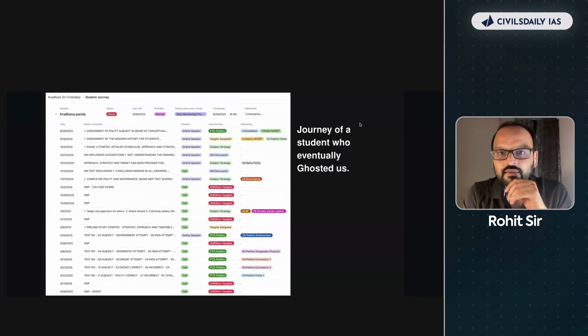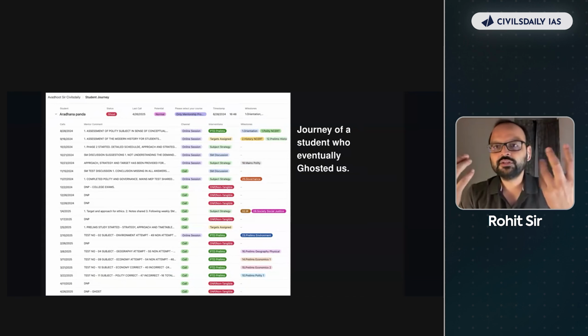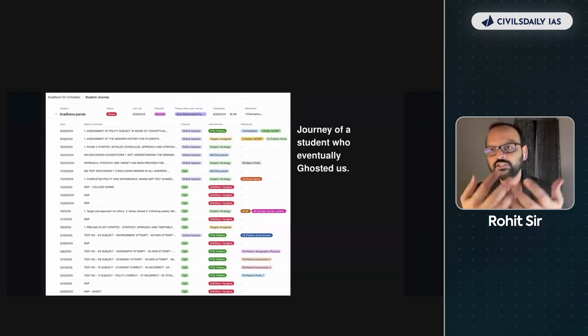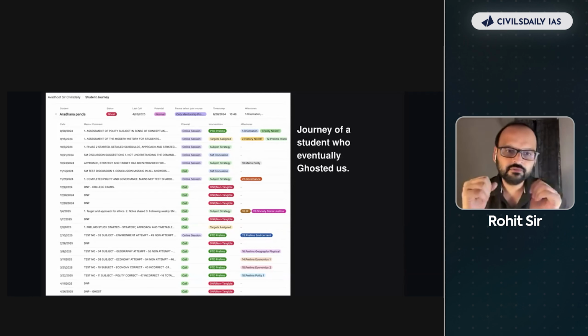At the same time, there would be few people who would ghost us. कभी कभी ऐसा होता है, for some reasons you might have a personal issue, or you might just have lost the motivation, or for some reason or the other you end up pausing your preparation. अभी भी हुआ होगा, if you're preparing by yourself, you'll get tired or it'll be disappointing or whatever, right? Whenever that happens, we put on the column DNP, meaning did not pick.